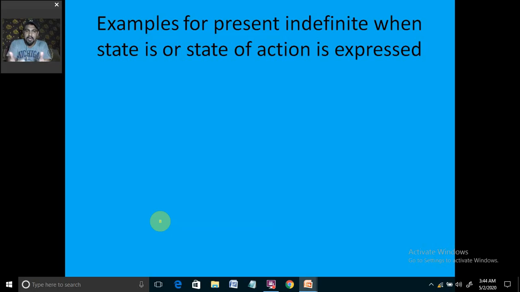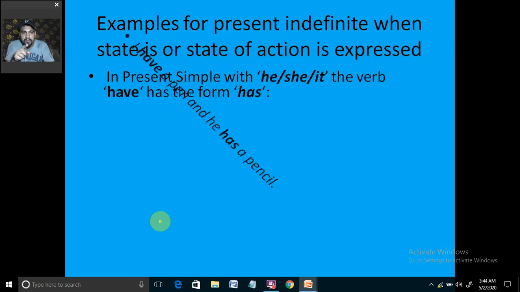Okay, I am a teacher. So when helping verbs are getting used as the main verb, then we say that is presenting the state of action. Okay, when in the present time we are using is, am, are.